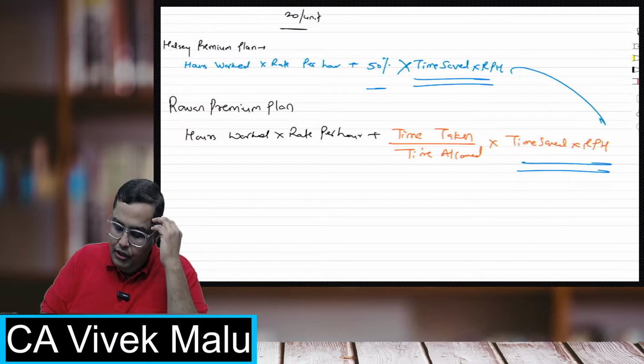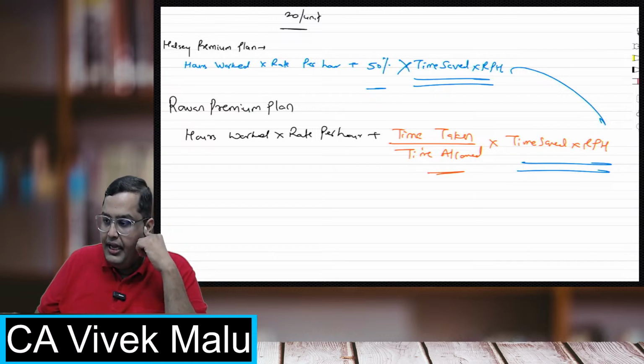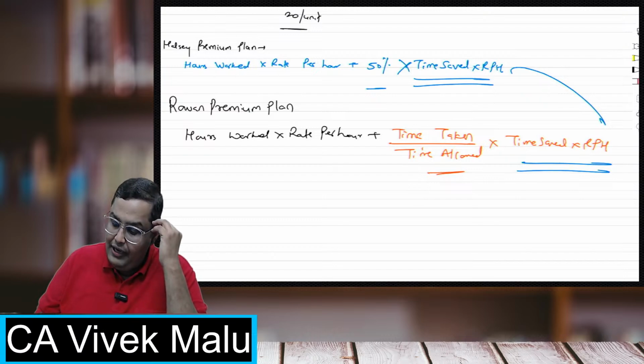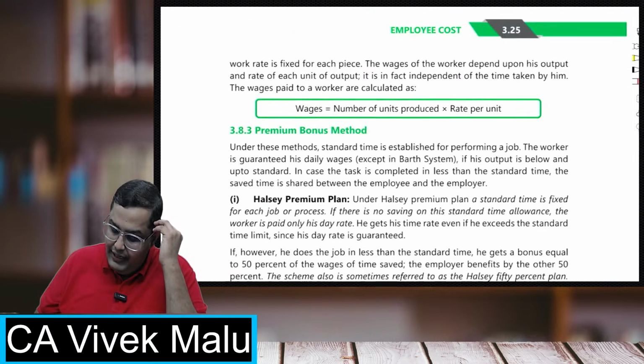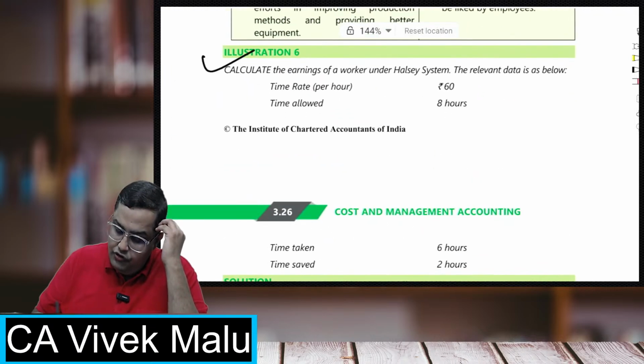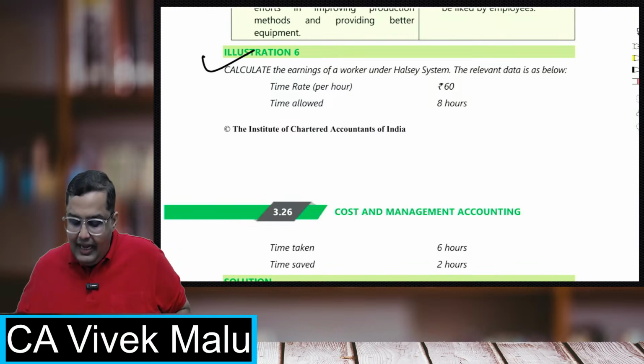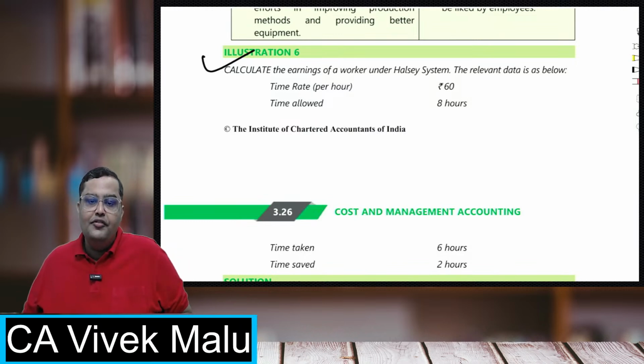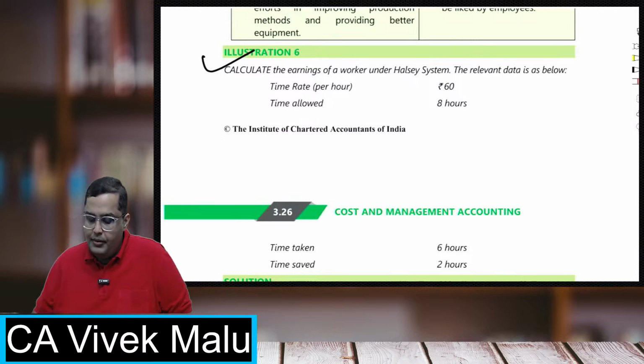Always remember, the total of these two will always be this. Time taken plus time saved is actually time allowed. So can you do one thing? Just calculate this, please. Come on. Solve question 6 and get me the answer under Halsey system. What will be the wages that you will pay under the Halsey system?